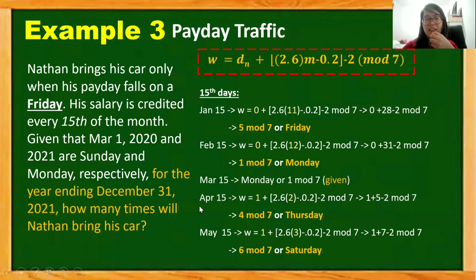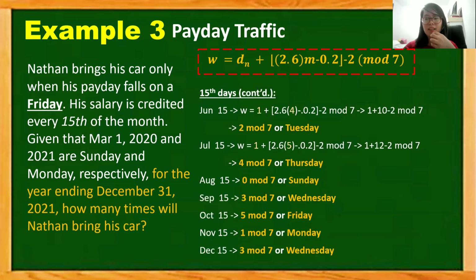For April 15, since it's a new year relative to Feb 15 and January 15, instead of using D sub n equals 0, we have to use 1 as the D sub n. Applying the formula and using 2 as the M, because April is the second month of the year, we will obtain 4 mod 7, or Thursday. And then we just need to apply the formula for the rest of the months, and after that we can summarize the days that we calculated.